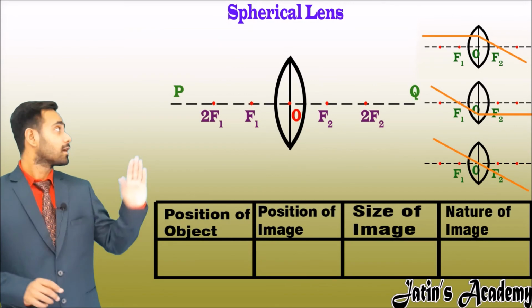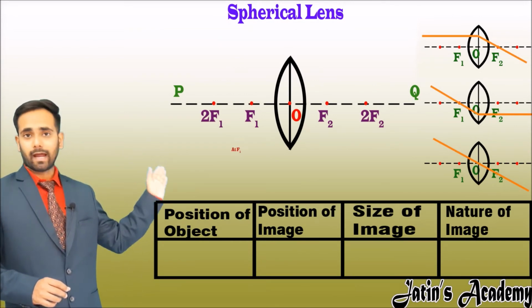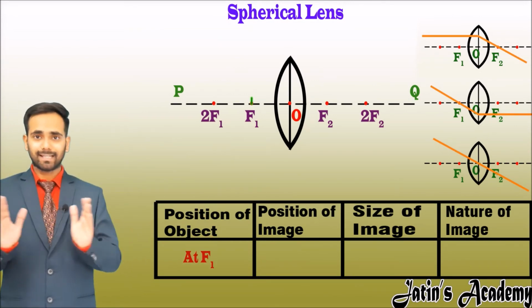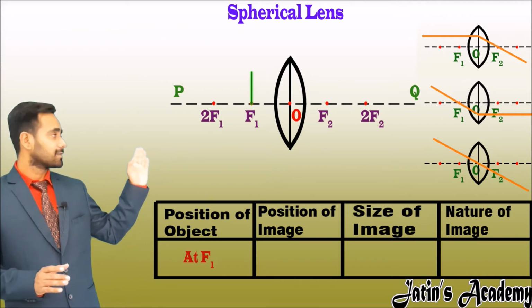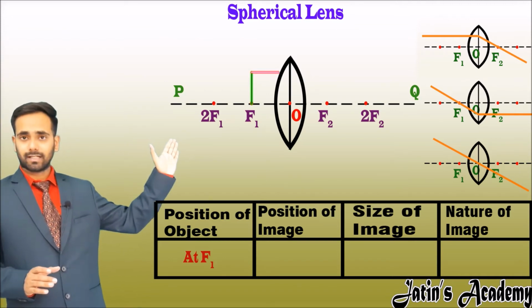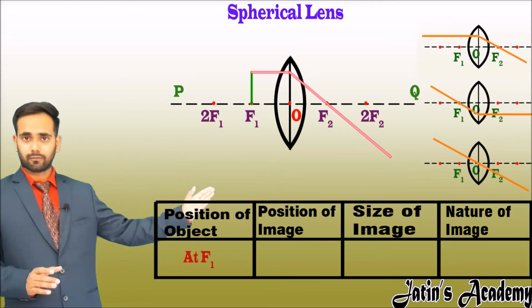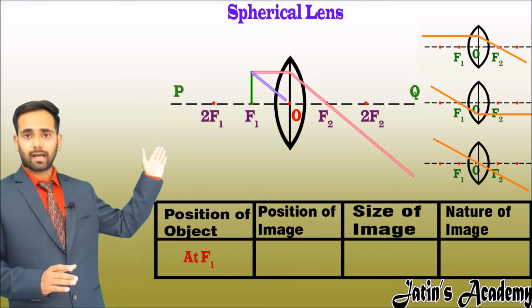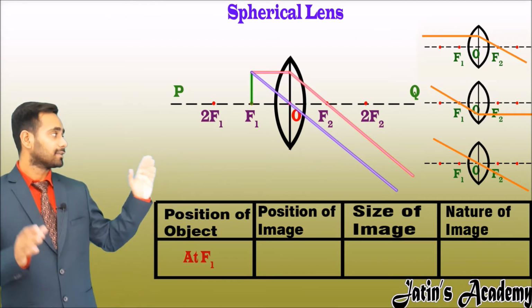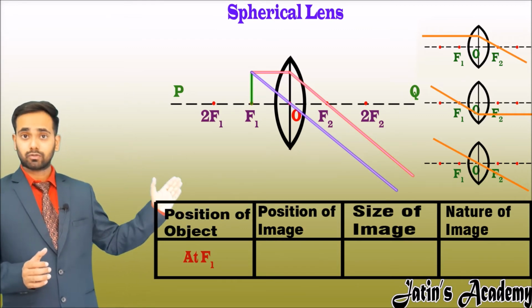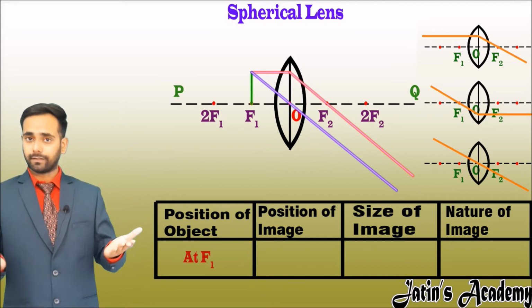Fourth case is when object is placed at f1. Now make a 1 centimeter line at f1. Now choose the two rays. First ray is when line parallel to principal axis, it passes through second focus, and second line is line passes from optical center. You will note here that these lines become parallel, so it will meet at infinity.